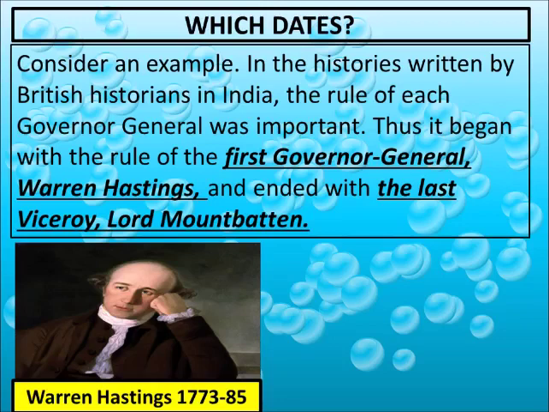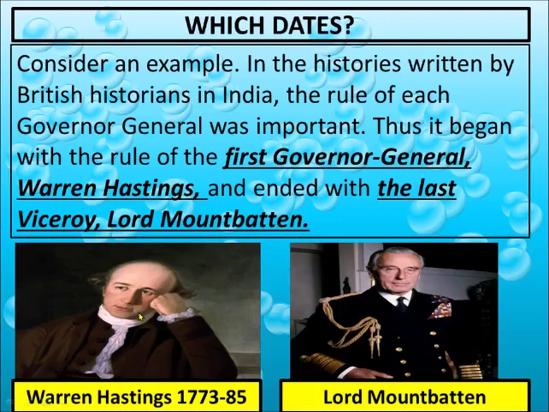Thus it began with the rule of the first Governor General, Warren Hastings, and ended with the last Viceroy, Lord Mountbatten. In between these two there were many Governor Generals, but you will find the exact date of everyone in the British records.